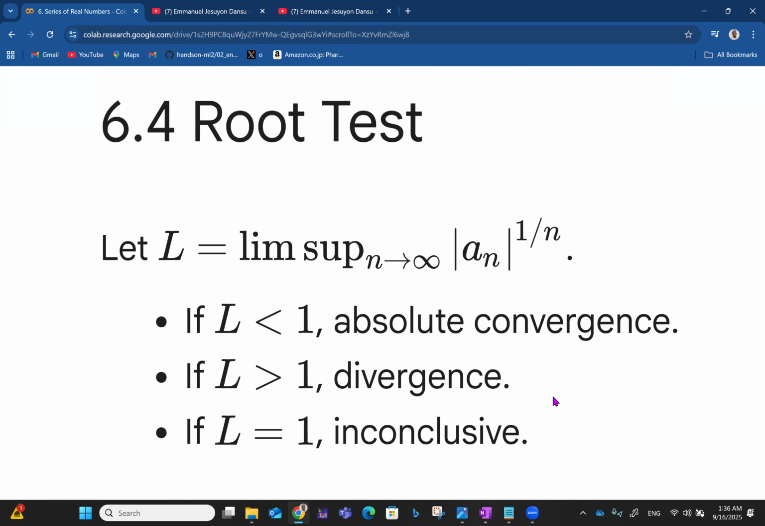I remember I did the root test there. So for the root test, let L be equal to the lim sup of the absolute value of a_n raised to 1 over n. That is like the nth root of a_n in short, the nth root of the absolute value of a_n, as n approaches infinity.